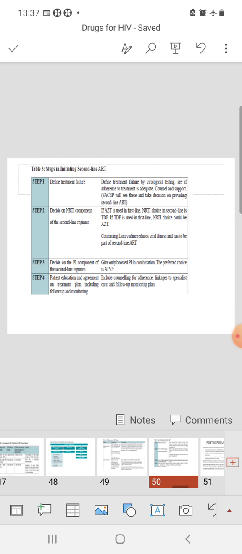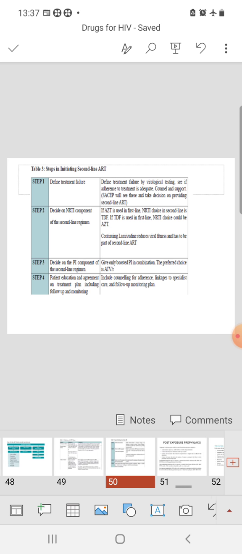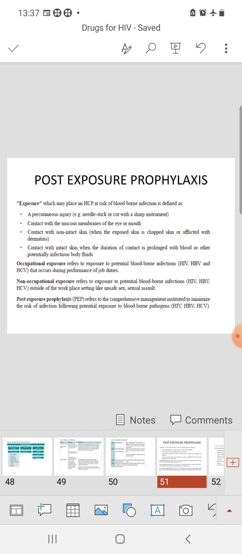Okay. So whenever there is treatment failure, we have to give another regime. We can give an integrase inhibitor, dolutegravir or raltegravir, or we can switch over to a protease inhibitor based regime. Next, post-exposure prophylaxis. That is very important, actually the most commonly asked question, and we have to be very much familiar with this regime and when to give which drug.